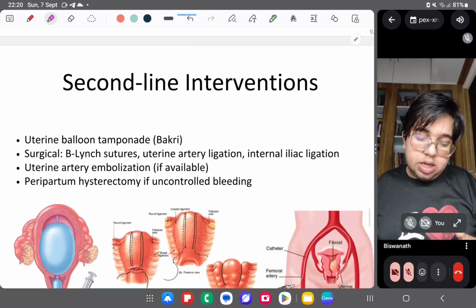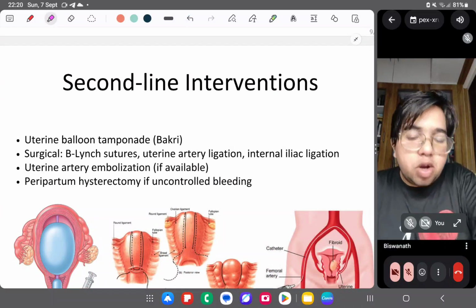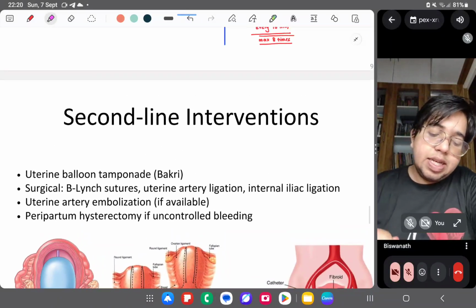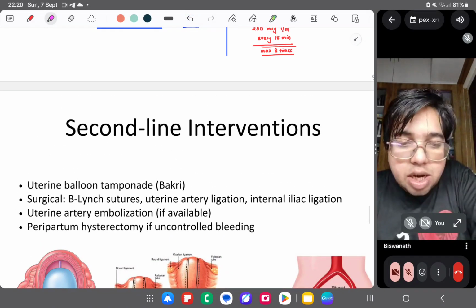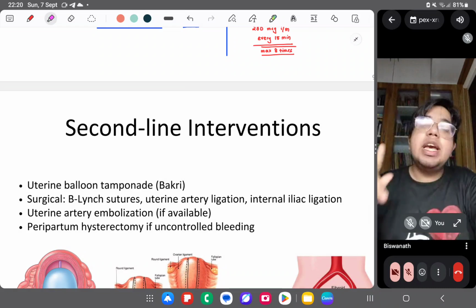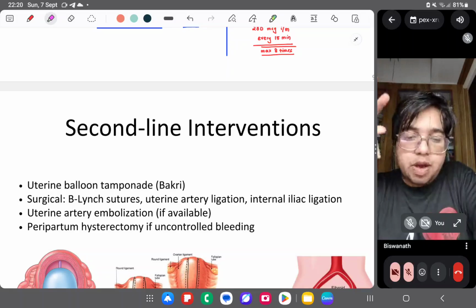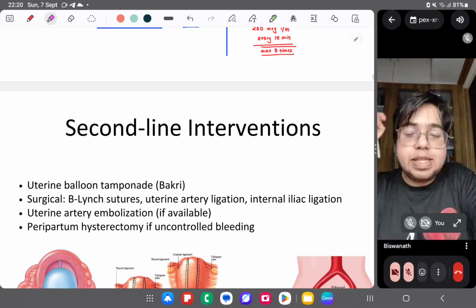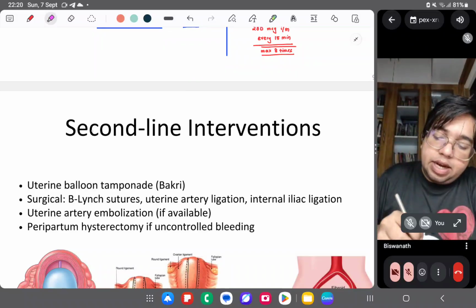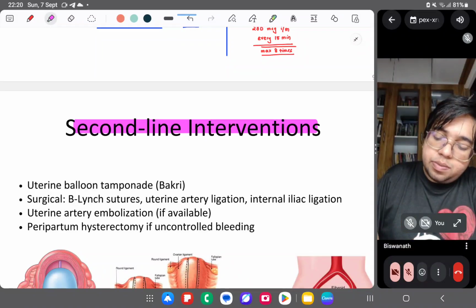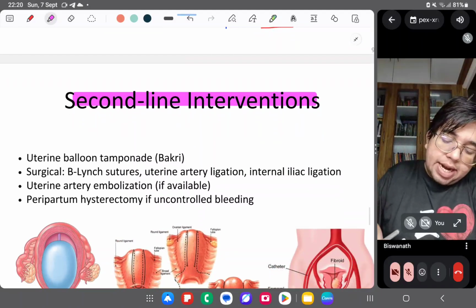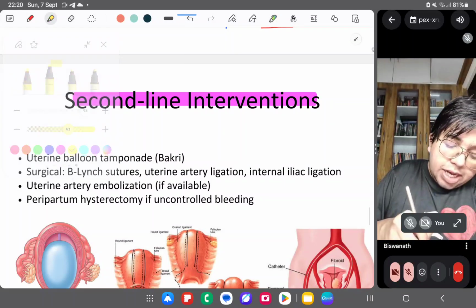And now we move to non-pharmacological management. The non-pharmacological management is basically our interventional management. First you have to manage medically. If the medical management fails, then you have to try the second line interventions. And the second line interventions, first by Bakri catheter.